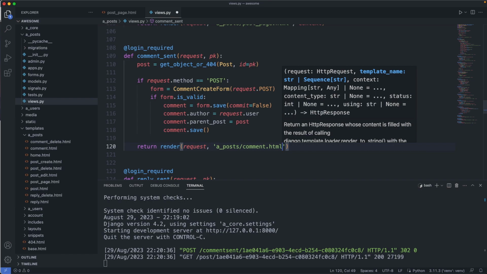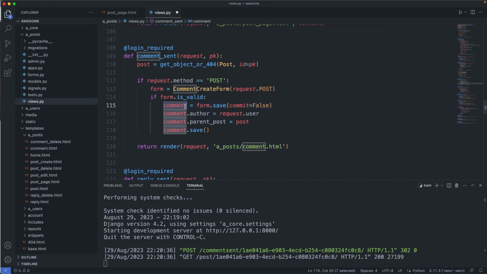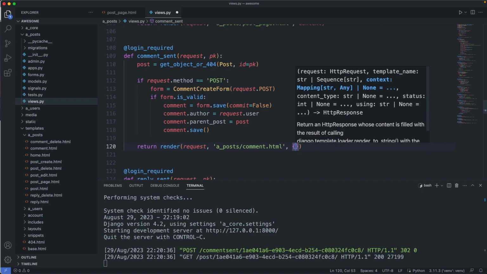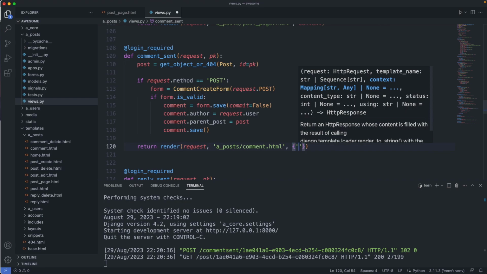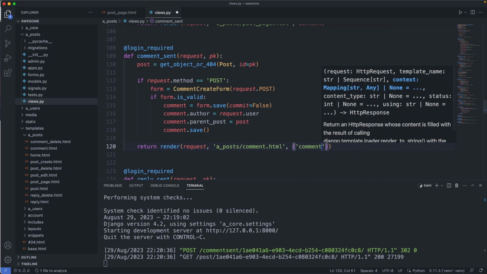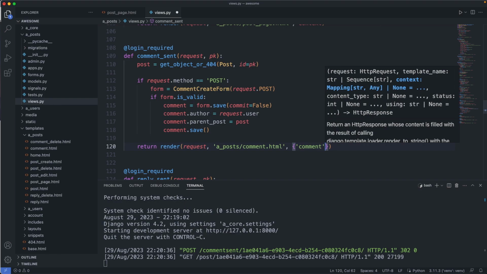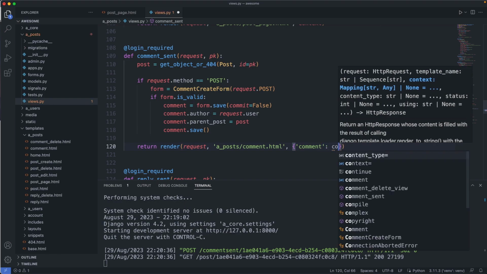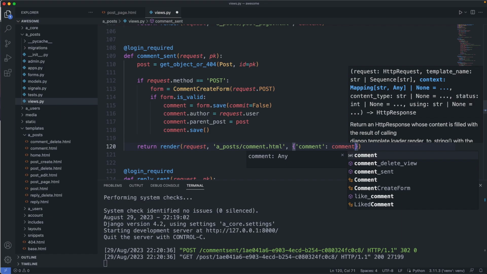Alright, now the snippet needs the comment object as well. So we created here the comment object. So we just include it here at the end. So comma, then curly brackets. The tag in our template is comment, colon, comment. Alright, save this file.